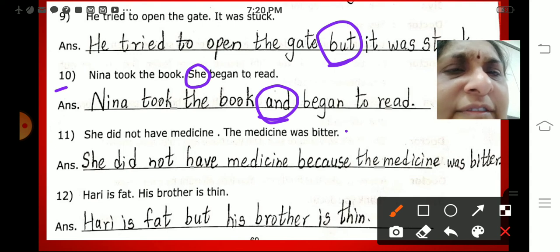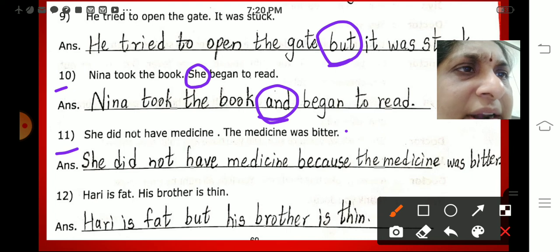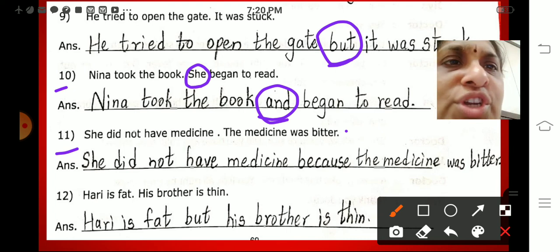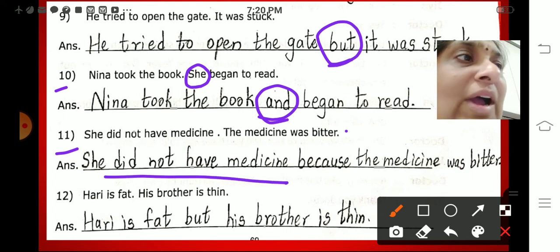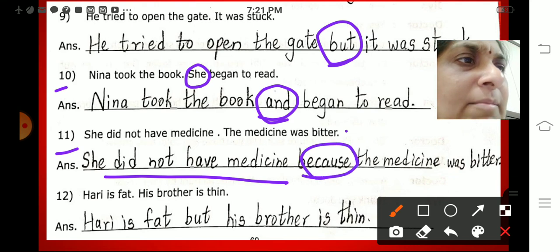Next one, 11th one. She did not have medicine. The medicine was bitter. Why did she not have the medicine? Because the medicine was bitter.